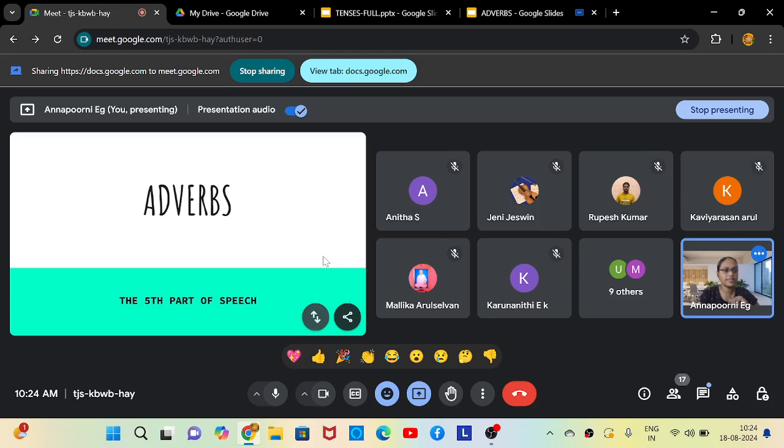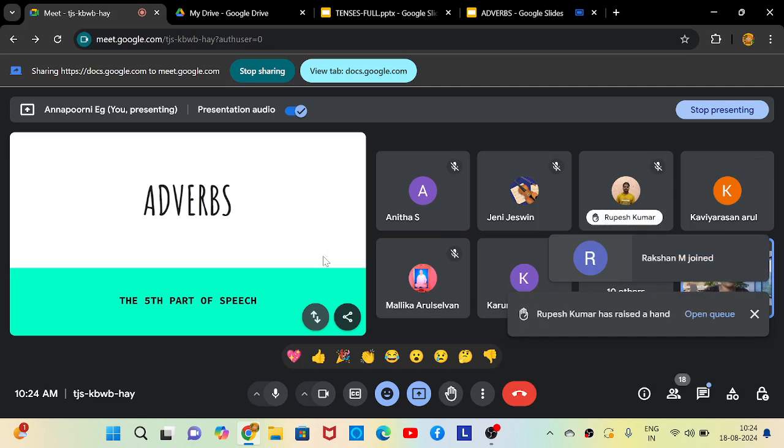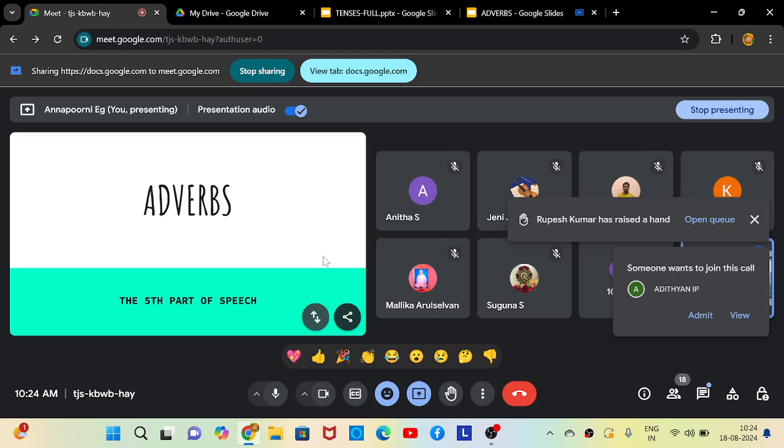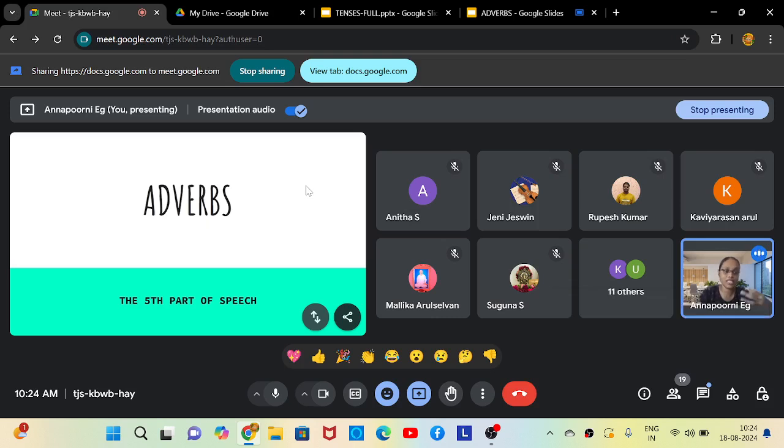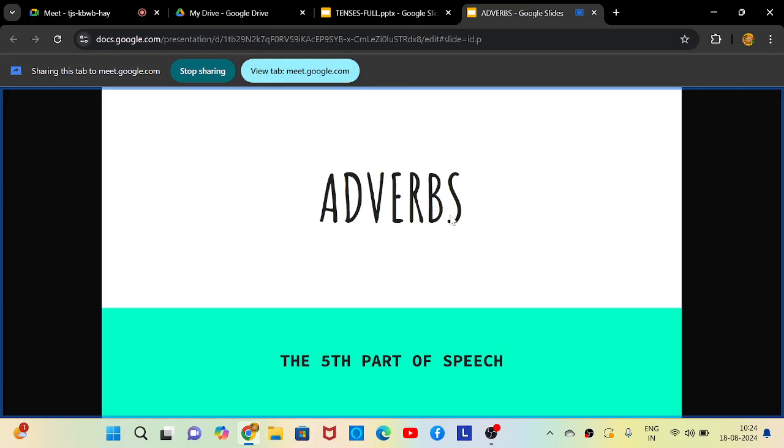Come on guys, you have to answer. Pratika? Adverb, ma'am. Adverbs are more powerful. Yes, adverbs are more powerful than adjectives. Powerful in the sense, what I mean, these words have more properties. Adverbs have more properties. They have more responsibilities. Adverbs have more responsibilities than adjectives. Okay, so that is why I call them more powerful.